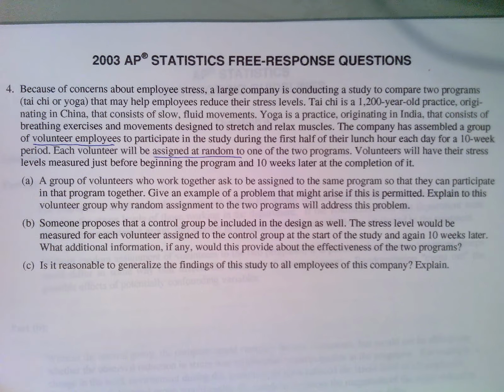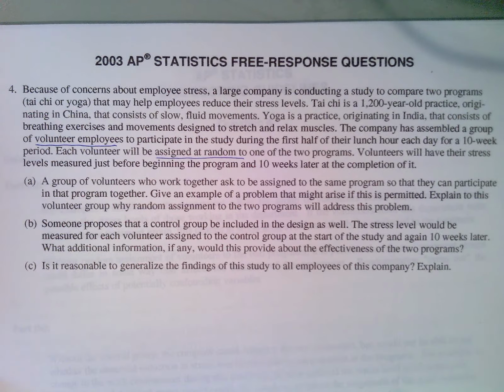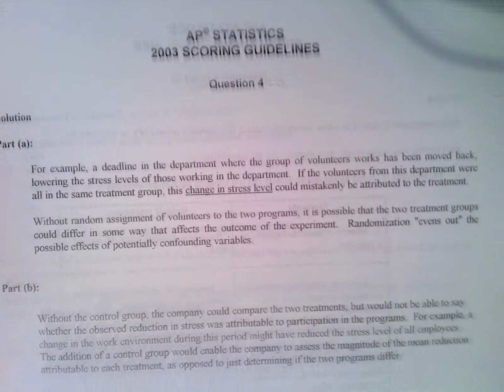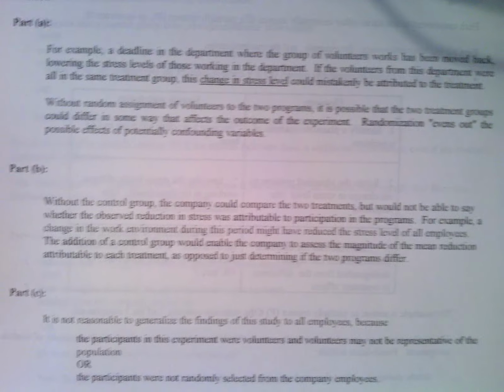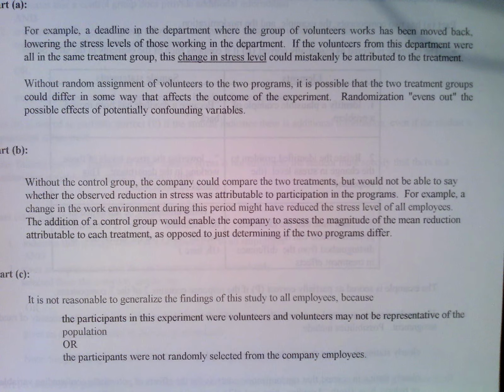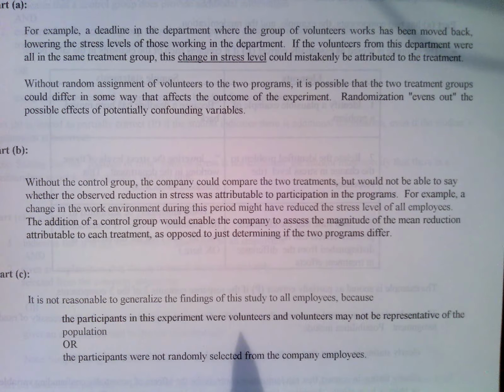All right, let me show you what the AP scoring guide says, and you can compare your answers to that along with my description. Hopefully, a lot of that is in there. You'll see that the word randomization comes up quite a bit. That's important. Okay, so pause it if you need to read more.